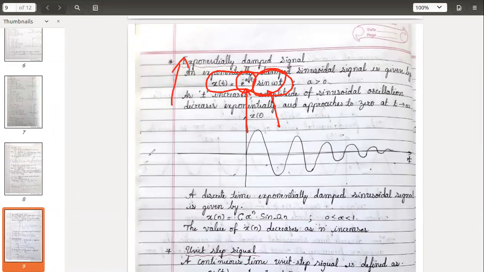Got it? So it is a combination of exponential as well as sinusoidal signal. As you just answered me, as the time increases, the amplitude of the oscillation decreases exponentially and approaches zero.